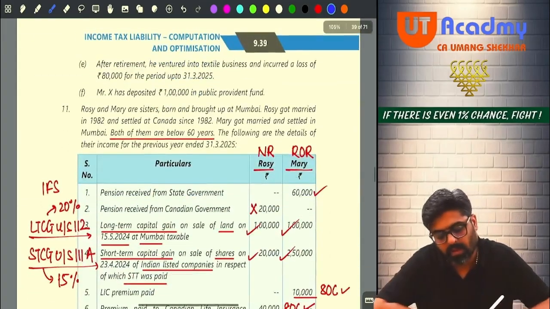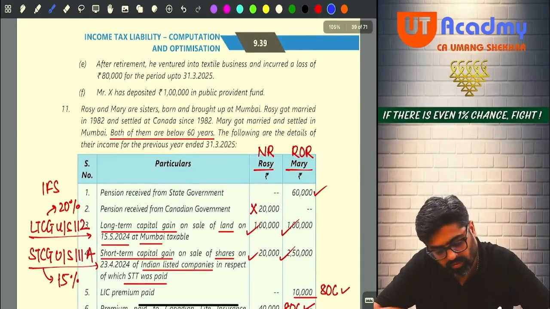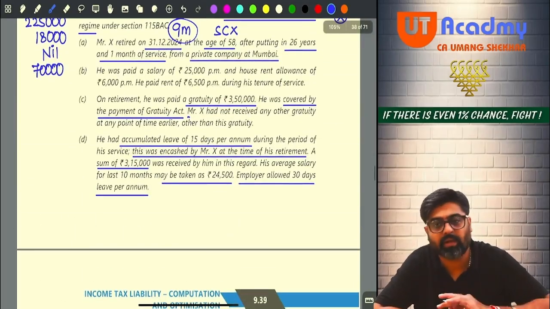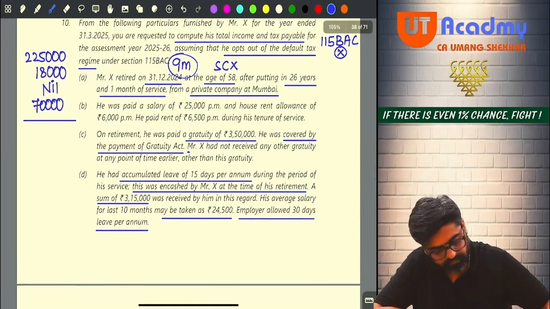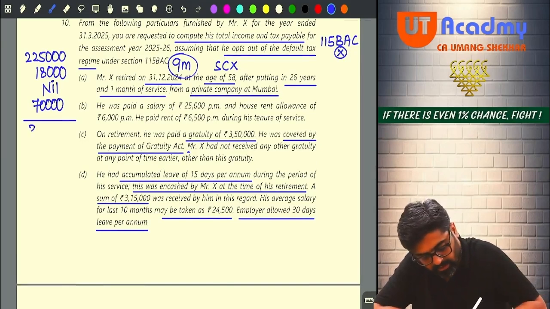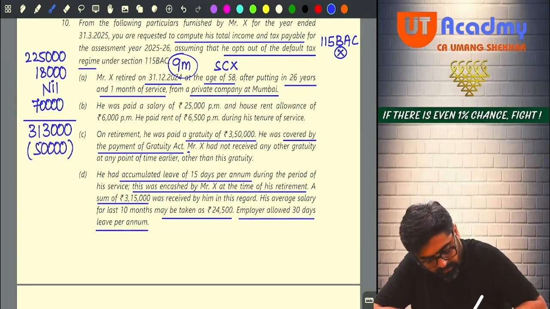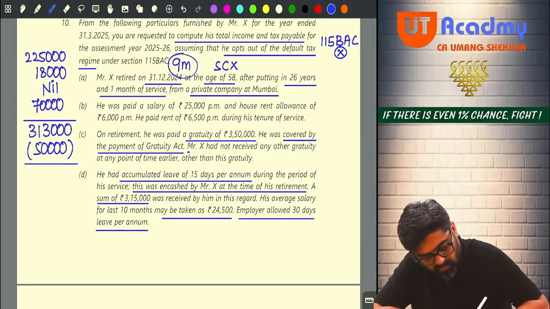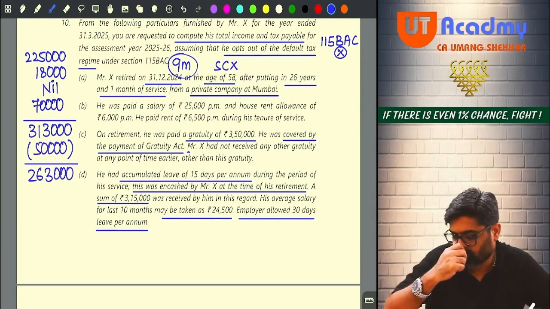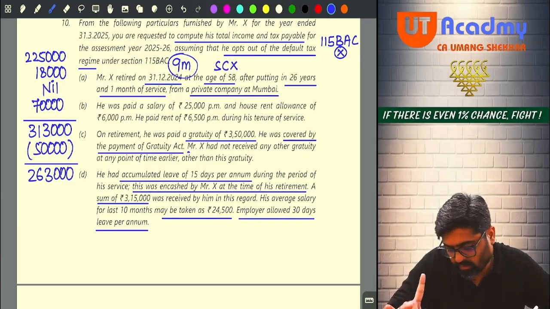Pay attention. After retirement, he ventured into, see, now the details of his salary are over. So can you calculate his salary income directly? Yes. 2,25,000 plus 18,000 plus 70,000, 3,13,000 will be his salary. Is he following 115BAC? No. So he is going to get 50,000 standard deduction. So minus 50,000 will be 2,63,000.